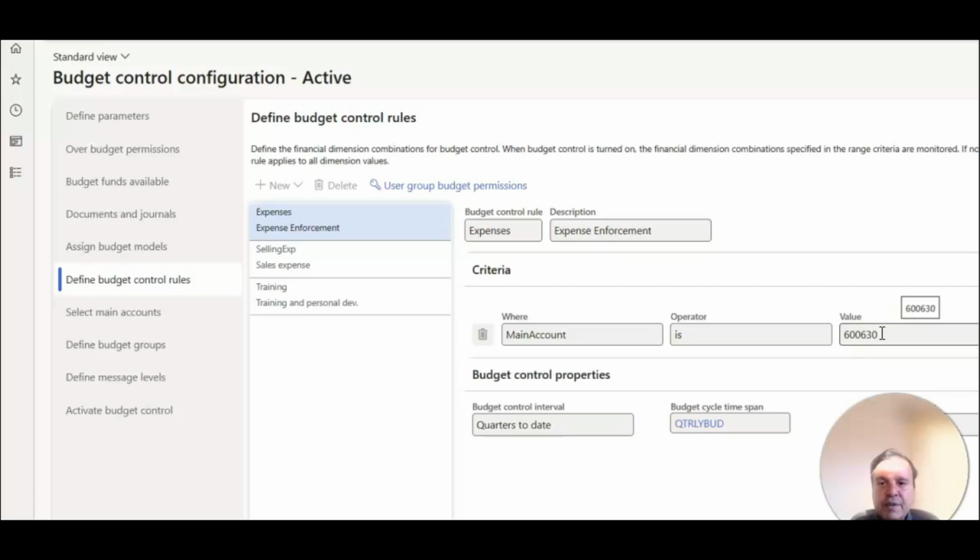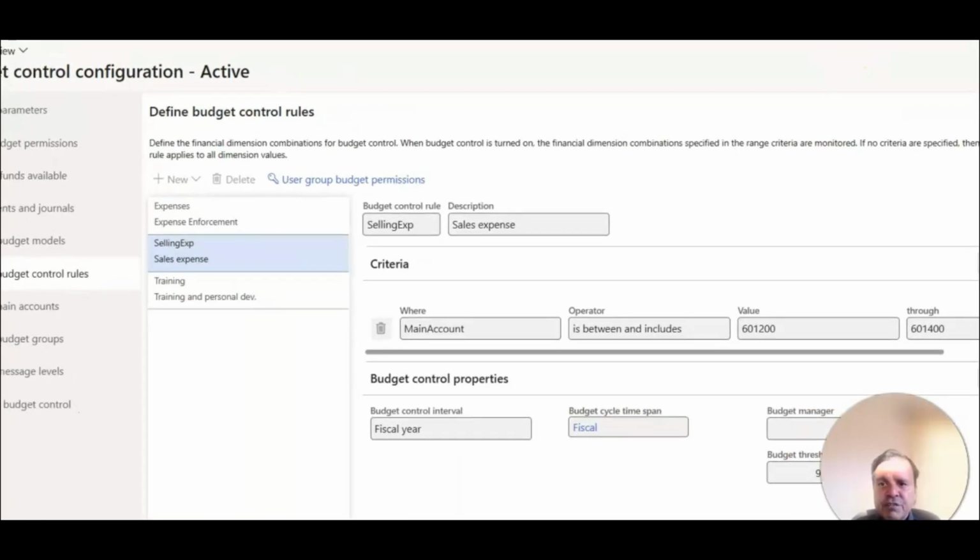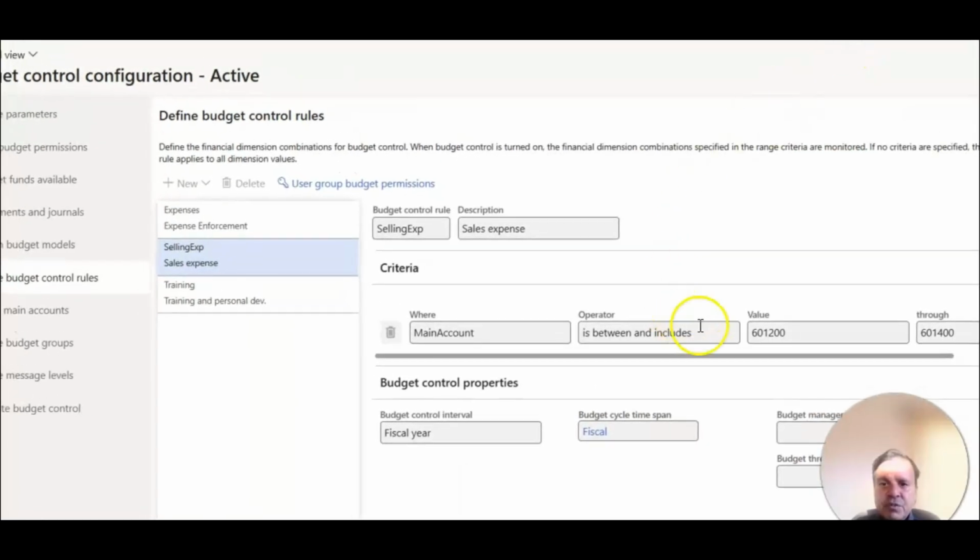I want to enforce when anything is entered on this account, either via journals or purchase invoices or invoice journals on the vendor, right? Some other examples are like selling expense. You can define a range in there. So it depends how you want to enforce and set those budgets up, right?